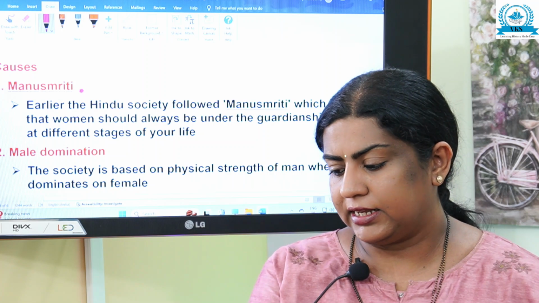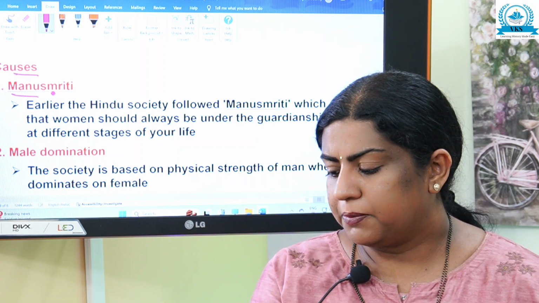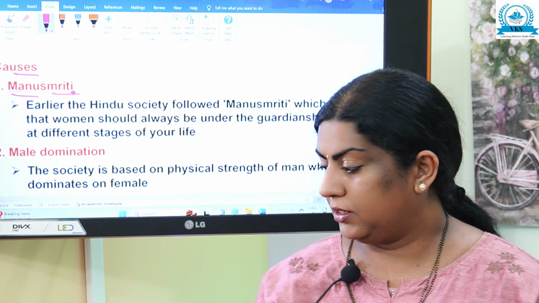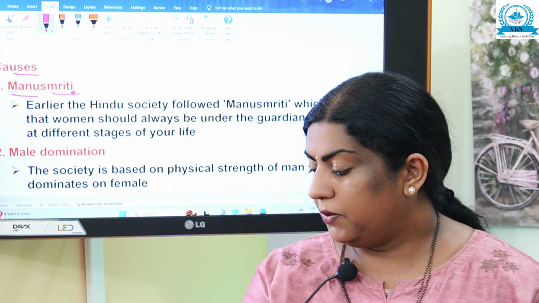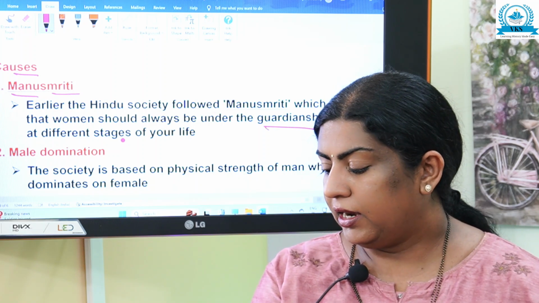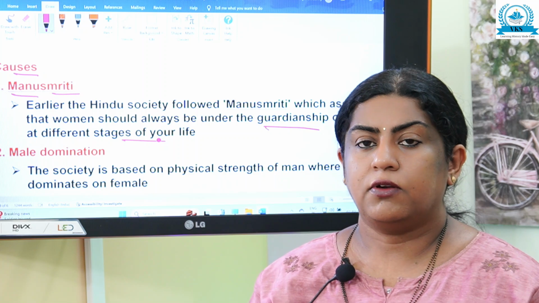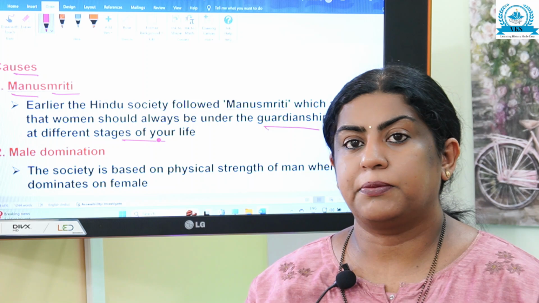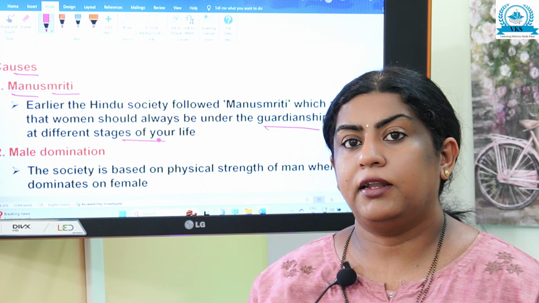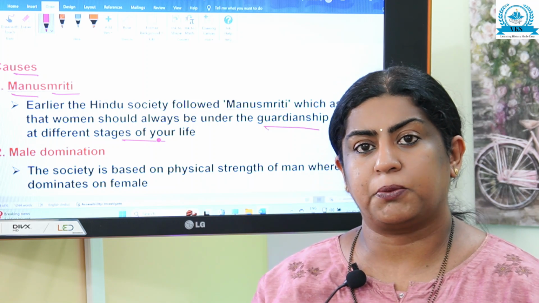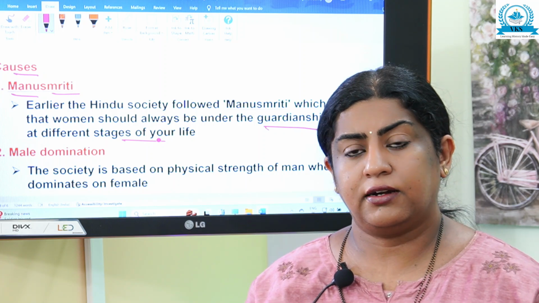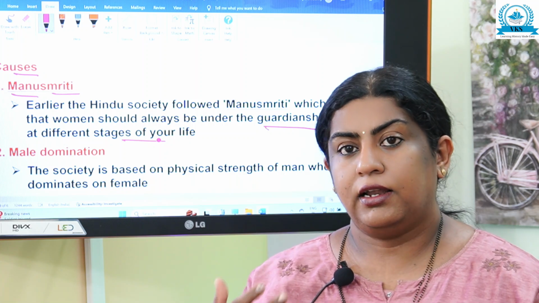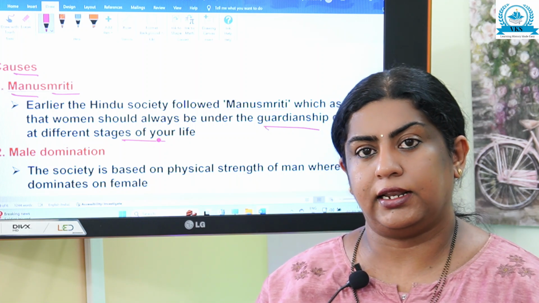Now, what are the causes why this gender-based inequality exists? The first cause is Manusmriti. According to your text, earlier the Hindu society followed Manusmriti, which asserted that women should always be under the guardianship of men at different stages of life, under the guardianship of father, brother, husband, son, etc. This was the belief in early Hindu society, which led to gender-based inequality later.